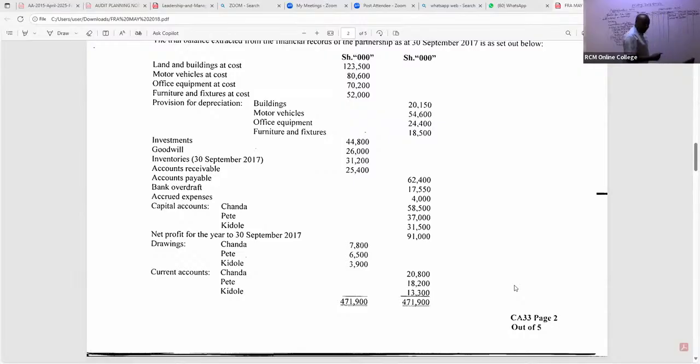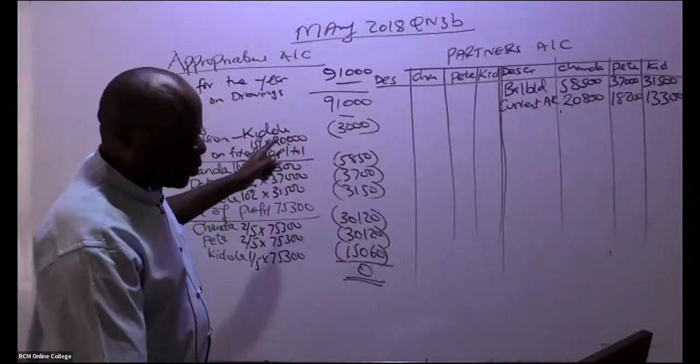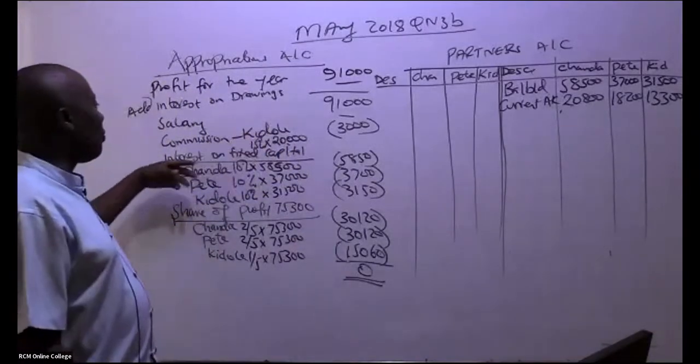2,800. We have in this case here 18,200. So we have 18,200. We have in this case, ladies and gentlemen, 13,300. Is there any other thing in this case here that we can post here quite fast? So remember, now we have our account here. We have our appropriations account here that I would want to rub. So this appropriation account will be able to see so many things.